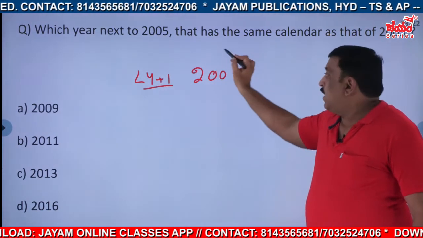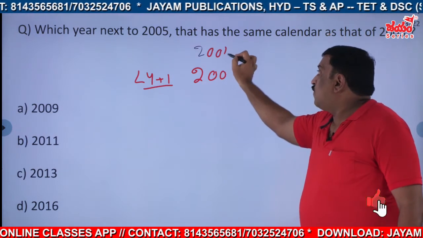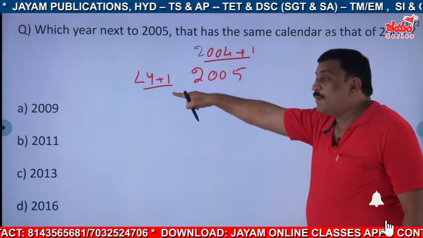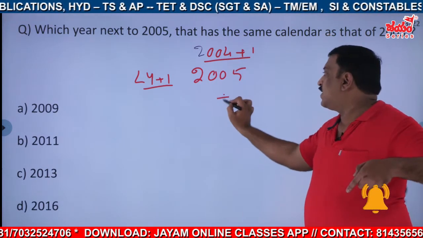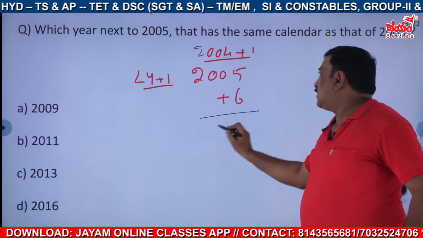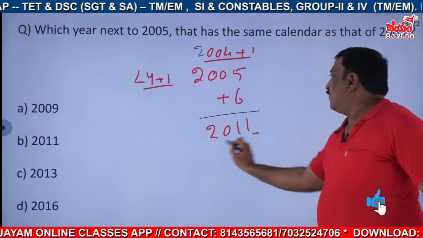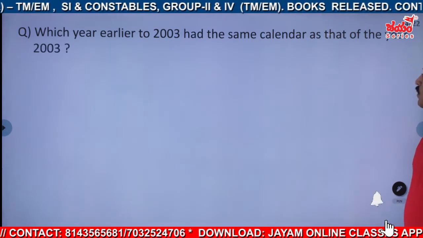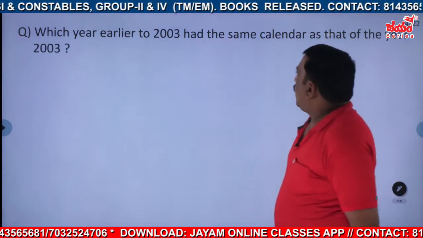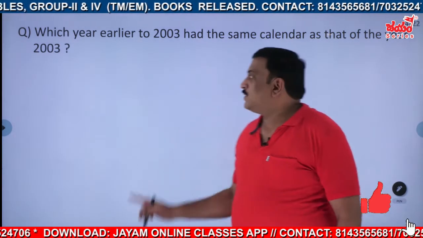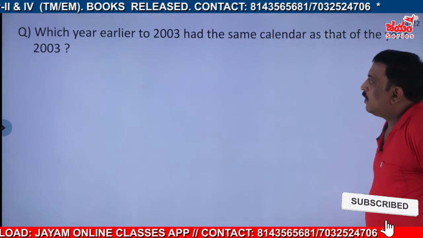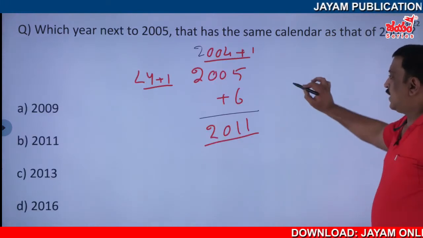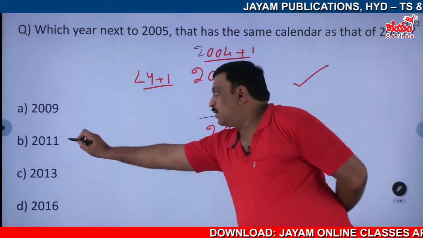2004 is a leap year only, right? So 2004 plus 1. That means leap year plus 1, how many years after does it come? It comes after 6 years. So it is 2011. Go for the next one now. The original question is, which year next to 2005? So you got the answer, that is B, 2011.